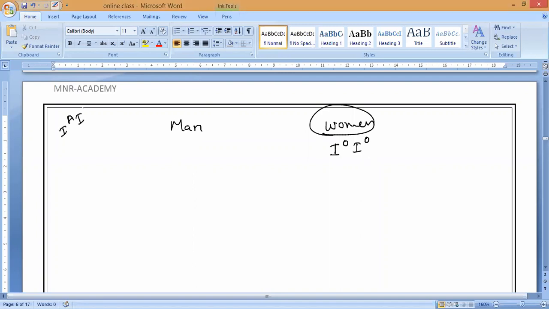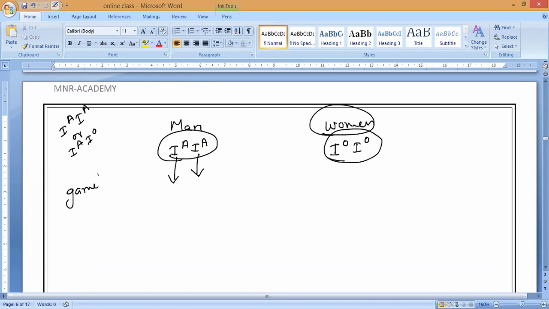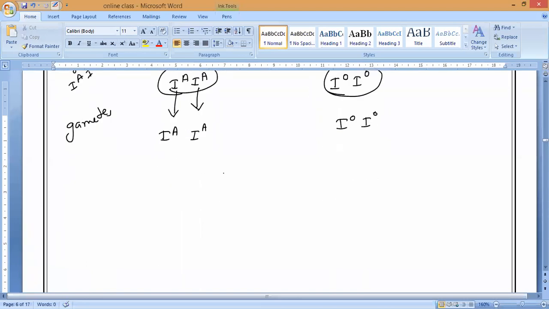One is IA and IO. So let's take now the first case, IA and IA. If the father has IA and IA, and the mother has the already fixed IO and IO, what gametes will form? IA and IA here, and here also IO and IO. So now you tell me, what are the chances of the baby?